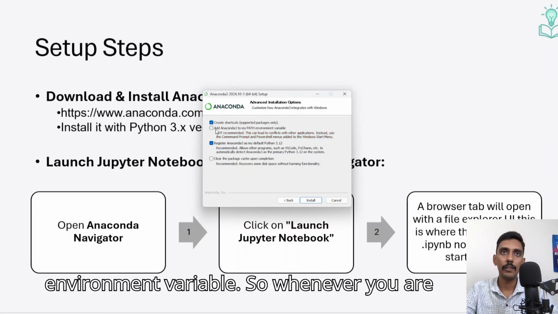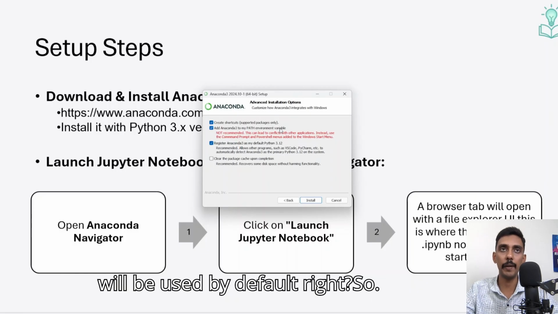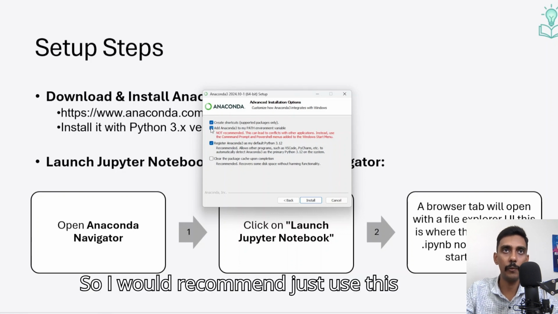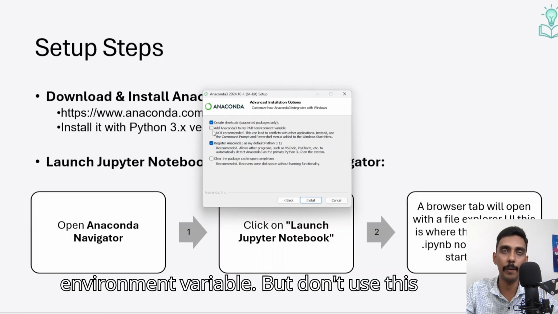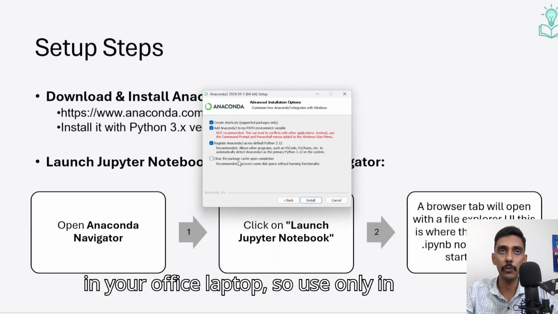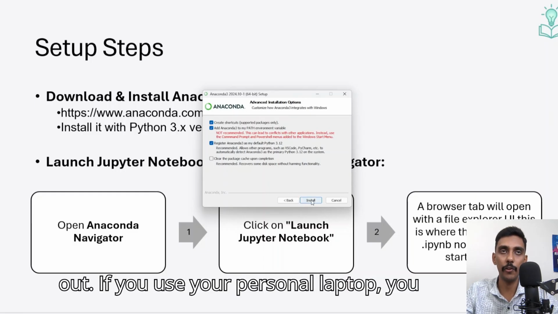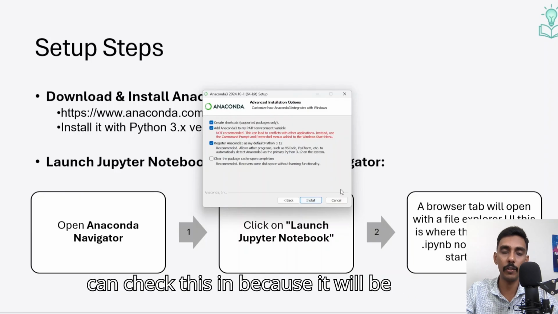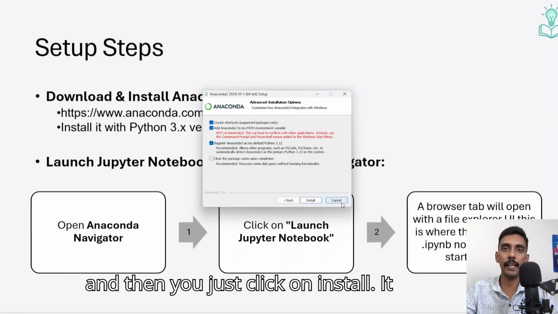environment variable, whenever you use Python, Anaconda will be used by default, right? So I would recommend using this because it will be added to the PATH environment variable, but don't use this on your office laptop. Use it only on your personal laptop. If you're going to use your office laptop, just uncheck this. If you use your personal laptop, you can check this because it will be added to your PATH environment variable. And then you just click on install.